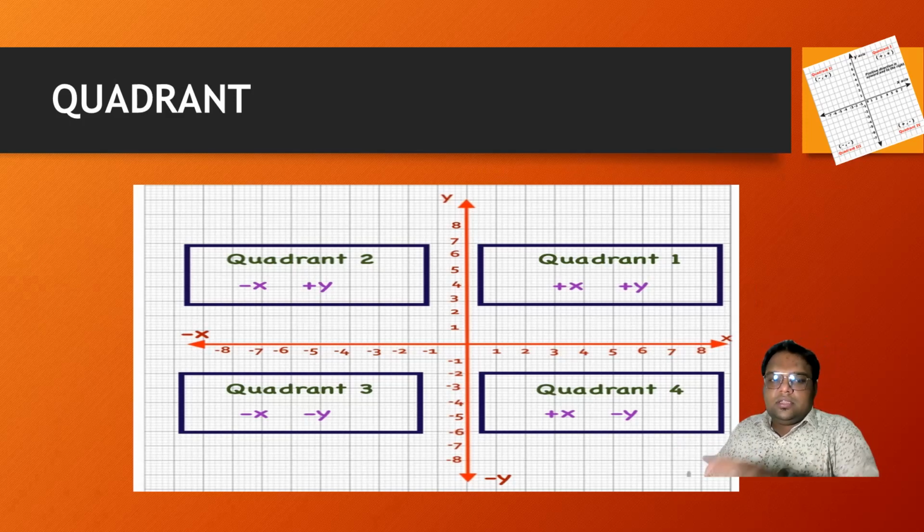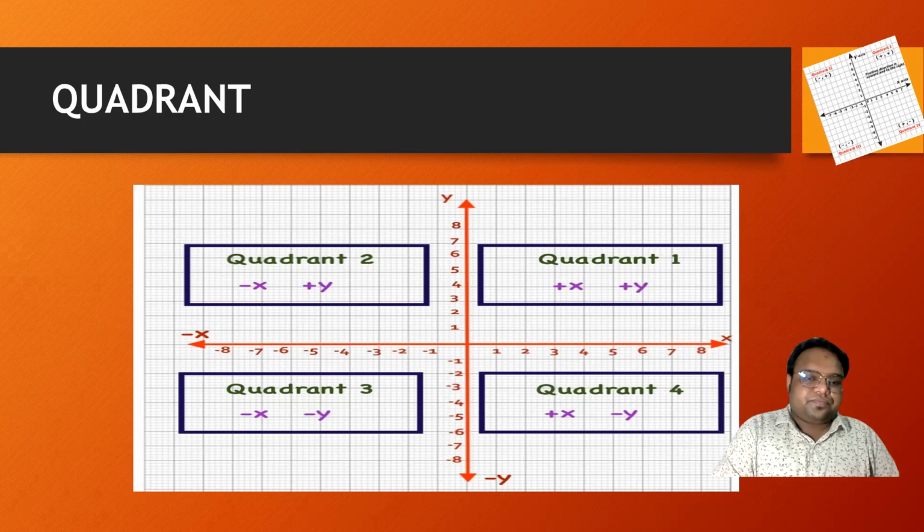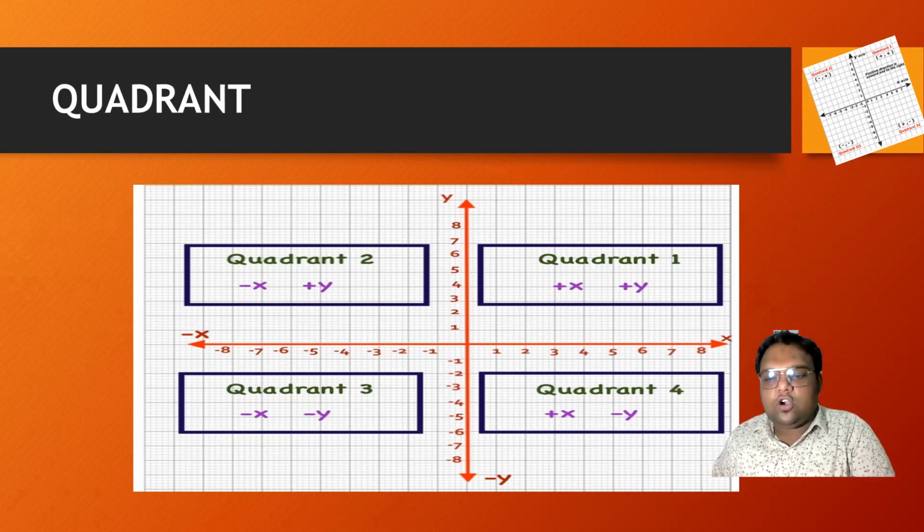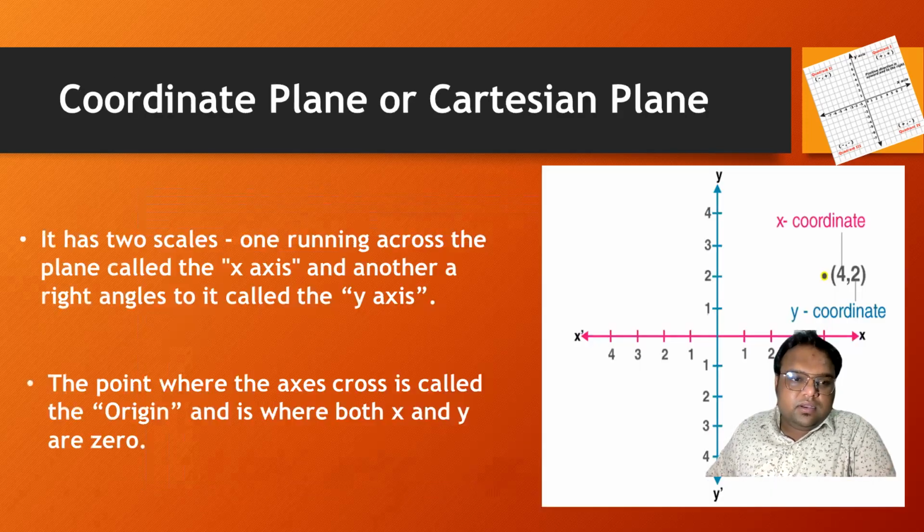I hope the quadrants are clear. In class 10, it is basically a 1 mark question. Suppose I ask in which quadrant (3, 2) lies, the student answers the first quadrant. If I ask in which quadrant (-3, 4) lies, it must be the second quadrant. This question is asked by the board.